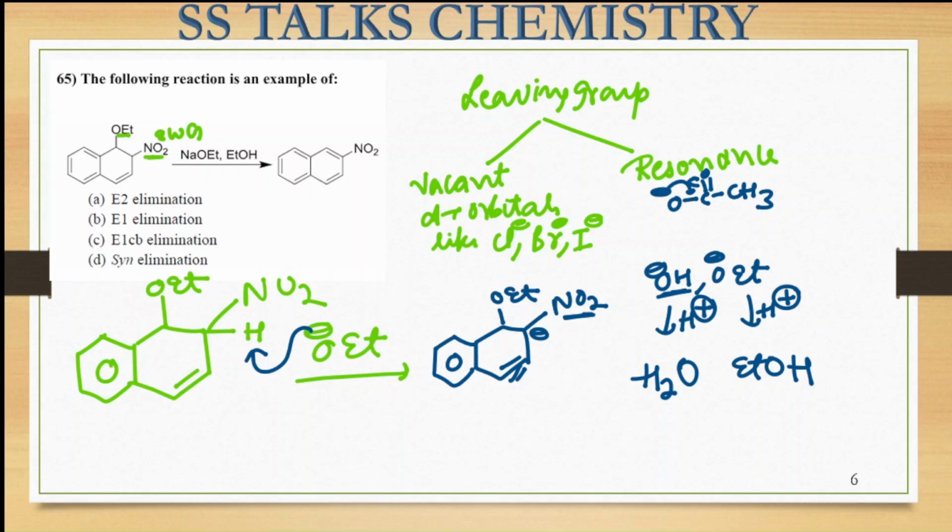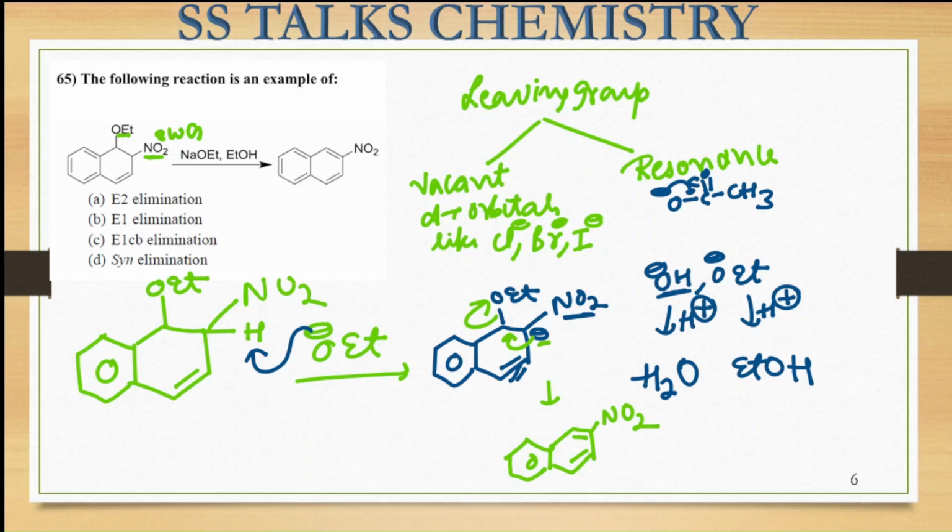Now in the next step, this negative charge electron density will be shifted, and this leaving group is now going to leave. Some push we are providing from the side, and then this leaving group is able to leave from the medium. That is going to result in the formation of the alkene species like this. Here is this double bond, here also, and here will be this NO2.